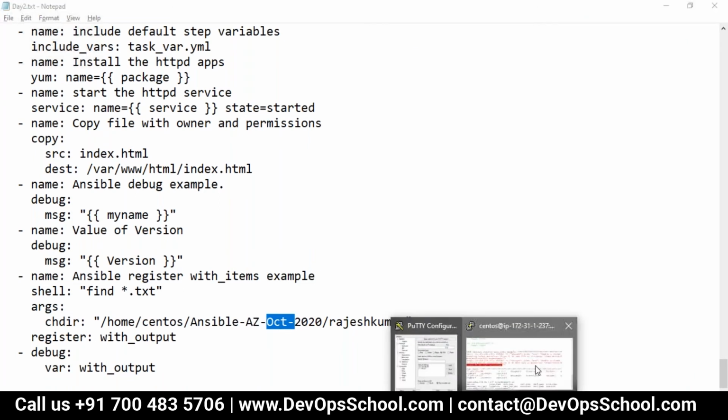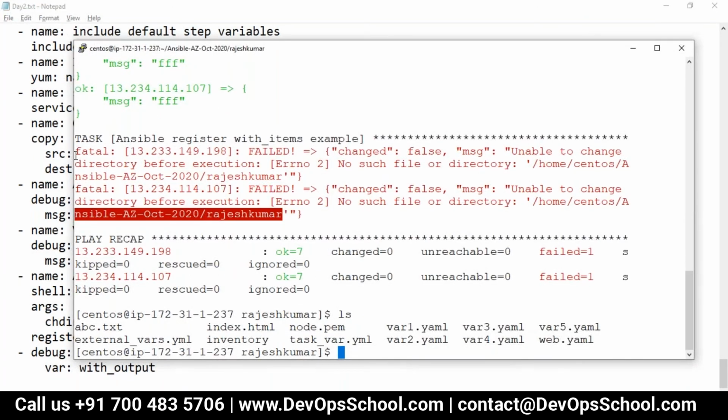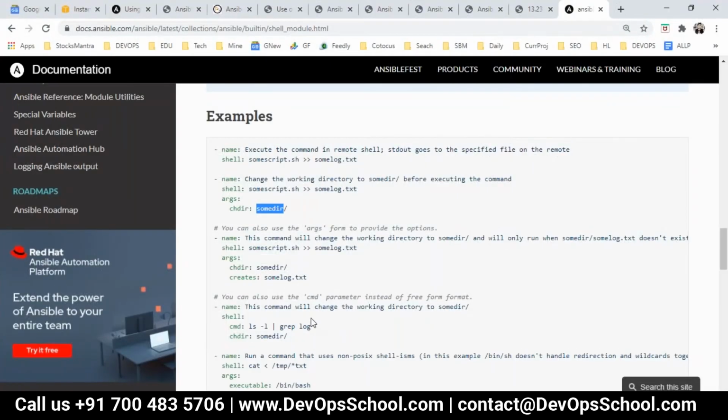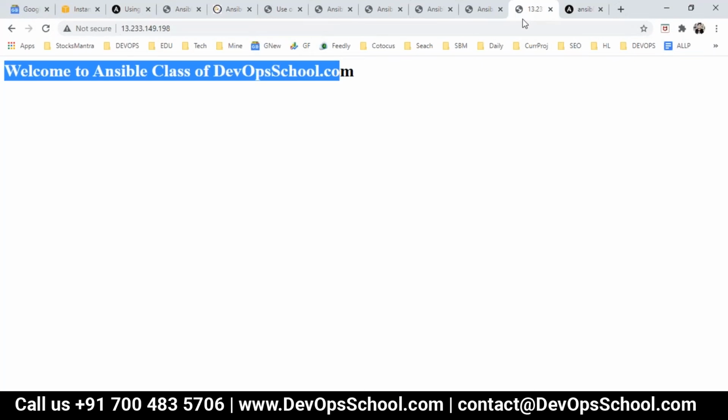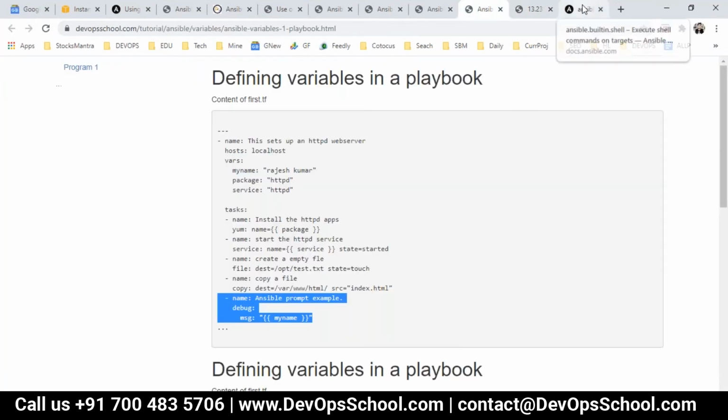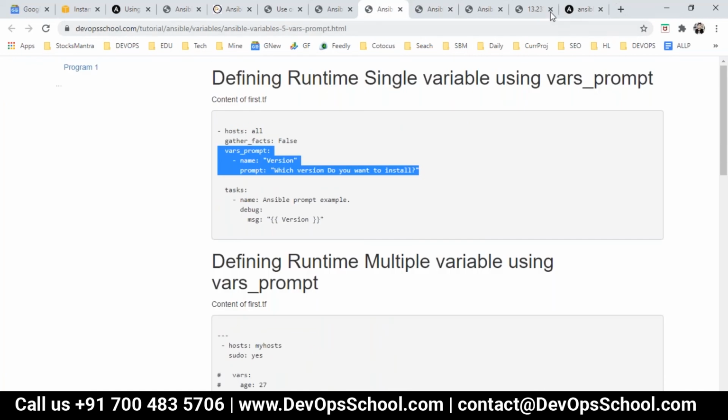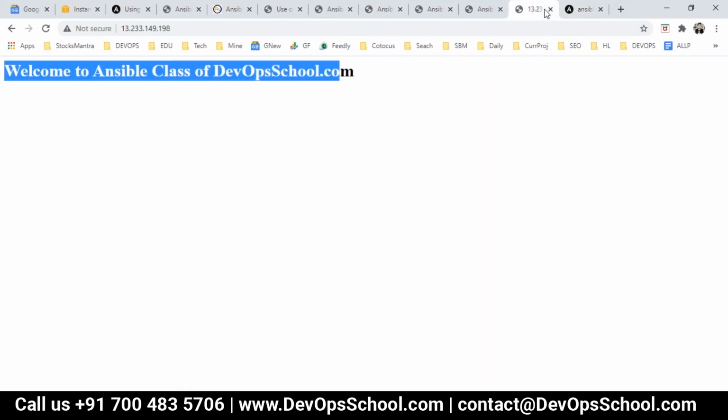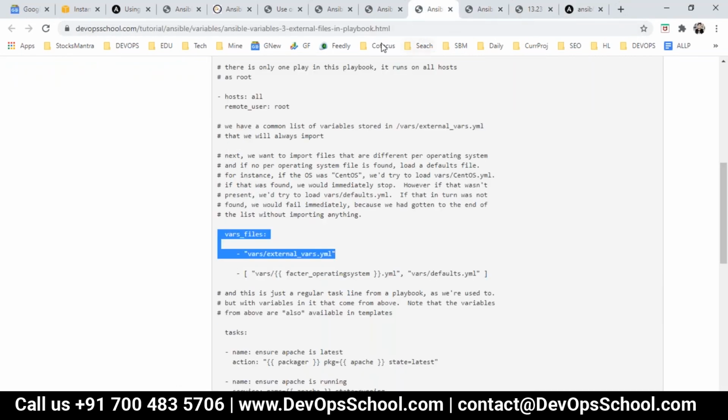Let me read the error message one more time. Unable to change the directory before execution. No such file or directory. Okay, I got this here. Can we try without? Just a second. I got this here. Just a second. I'll tell you what the problem is.